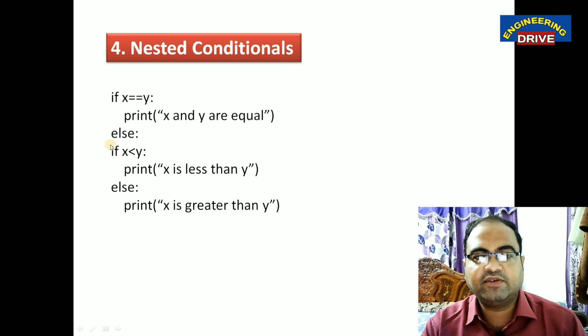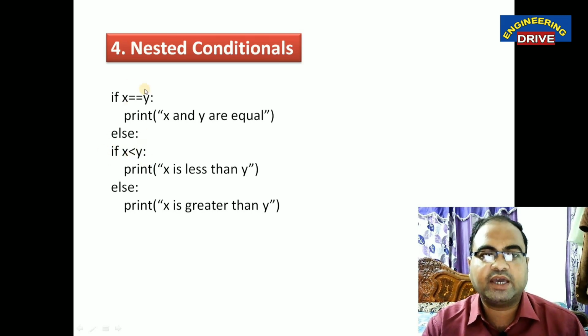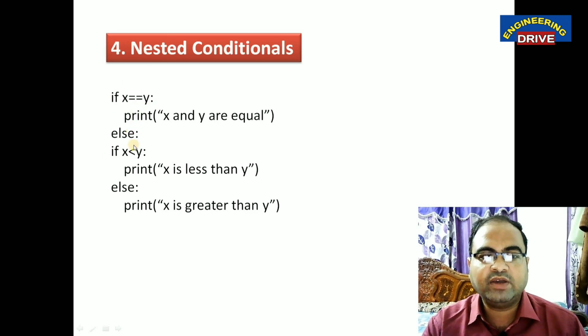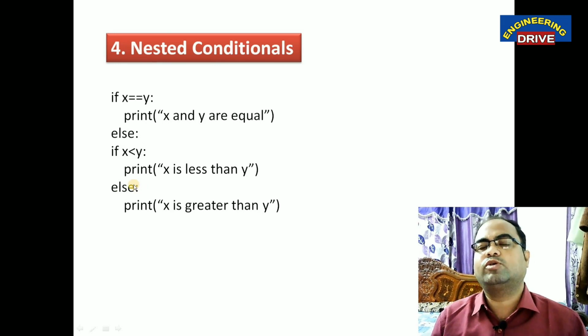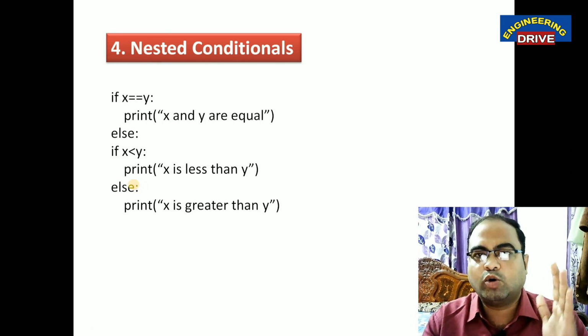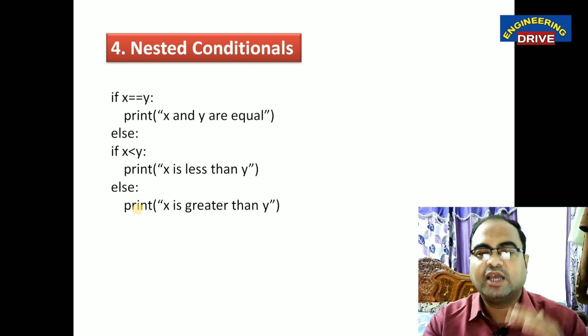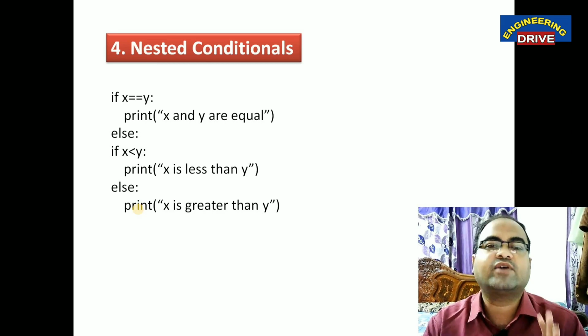We call this if the inner if, and this if is known as the outer if. So in one if, we are having one more if statement. Now this if statement is having one more else part. So it is possible. Working is the same. If the outer if condition is true, then only the control will go to the inner if condition. If the outer if condition is false, then control will not go to the inner if condition at all.